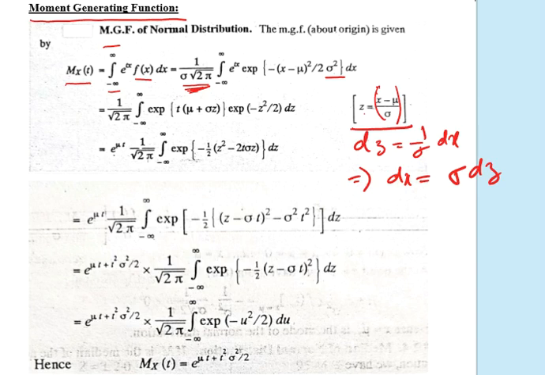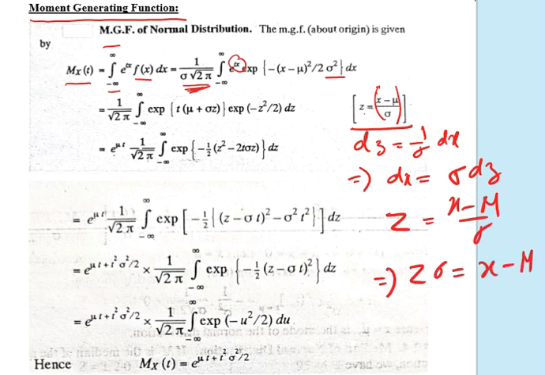After the substitution, we can also substitute for x. If z equals (x minus mu) by sigma, then cross multiplying, z sigma equals x minus mu, and ultimately x equals mu plus z times sigma. Since we are transforming the variable from x to z,